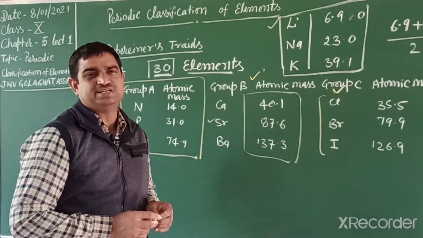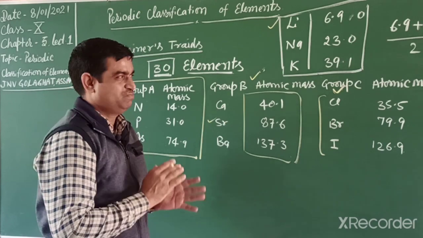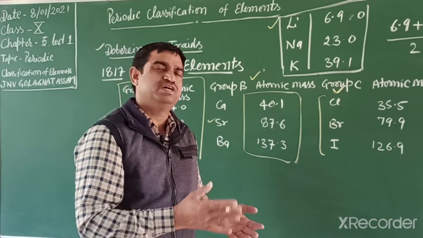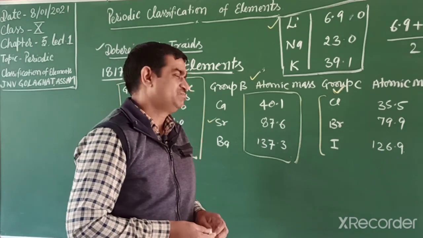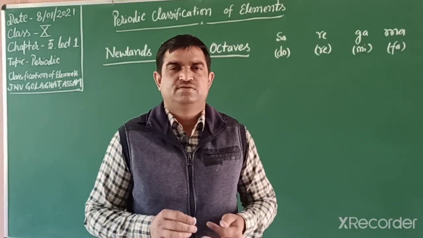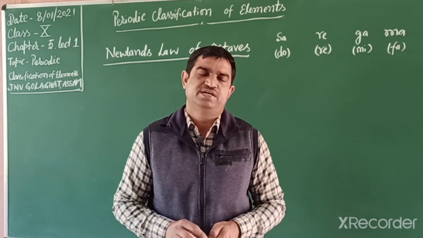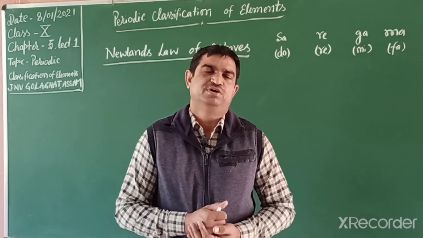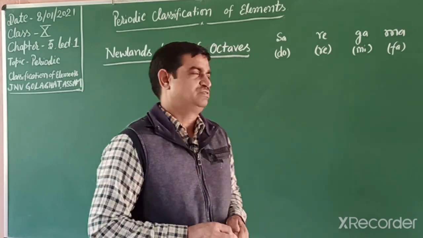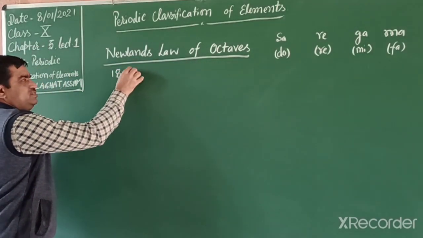So Dobereiner could not explain all the elements in increasing order of mass, but he tried to classify. After that, many other scientists tried to classify in increasing order of atomic mass. Dobereiner's triads motivated other scientists to classify these elements further. So in 1866,